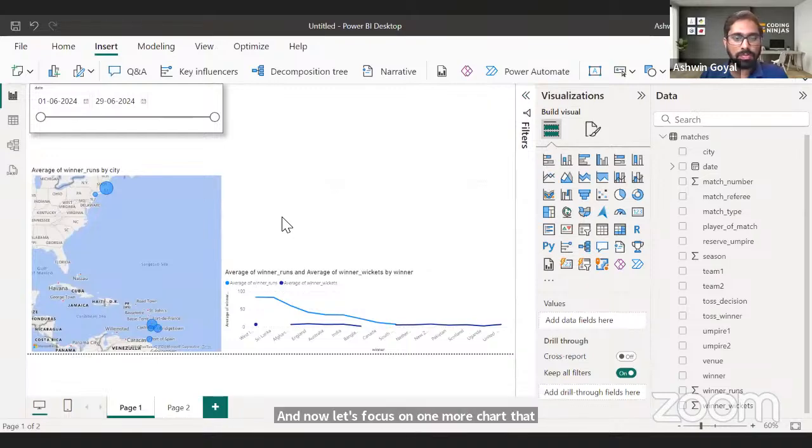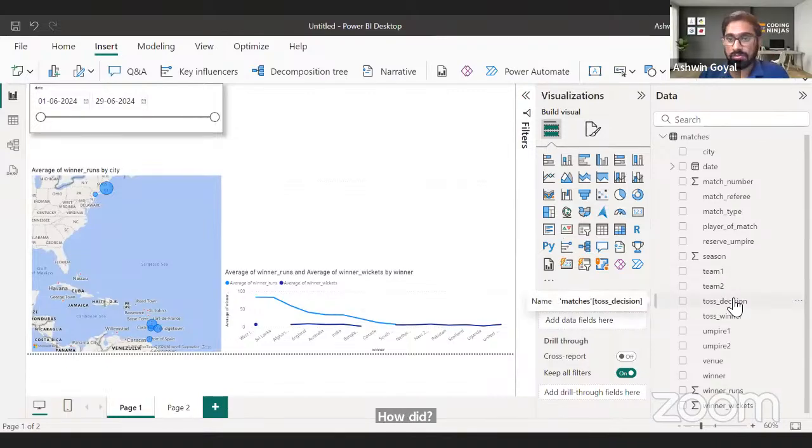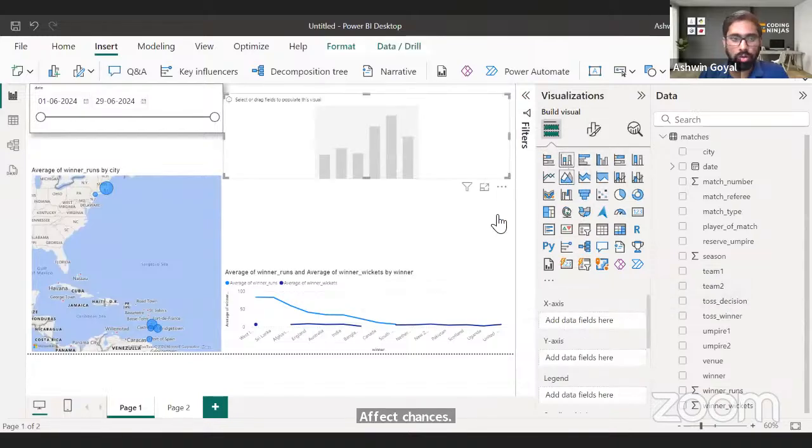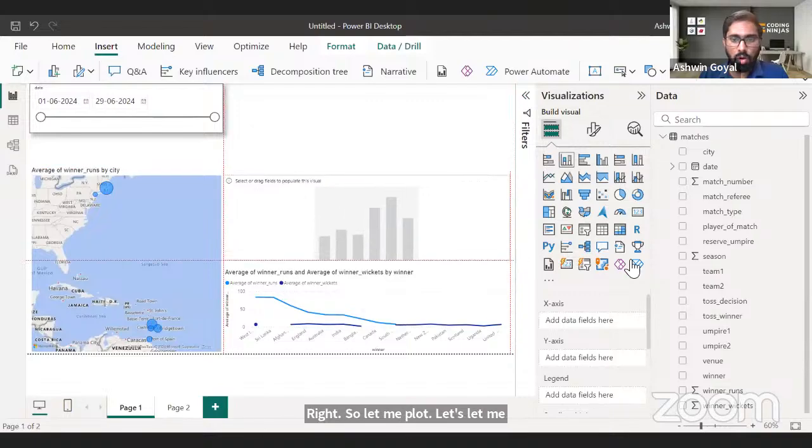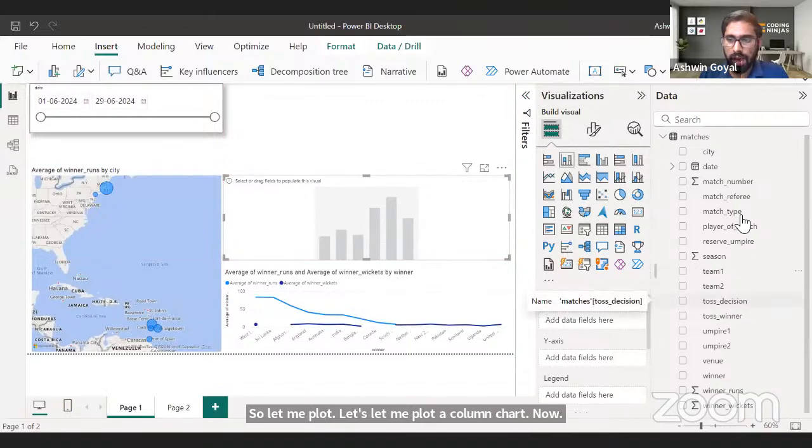I want to understand how did, let's say, toss affect chances, right? So let me plot a column chart now. On the x-axis, I want to, let's say, add the winner, right?